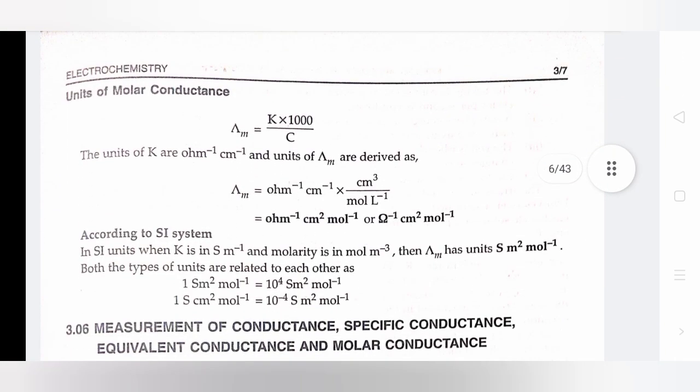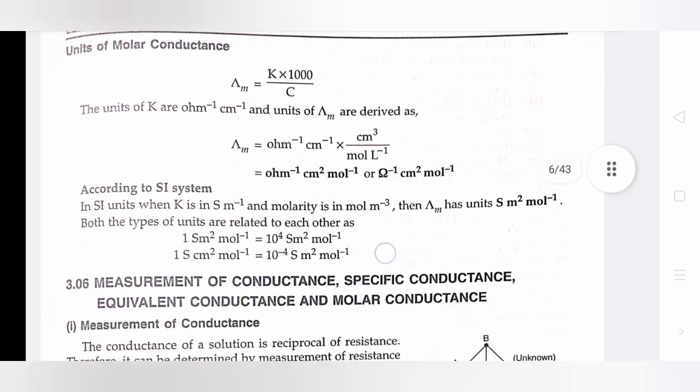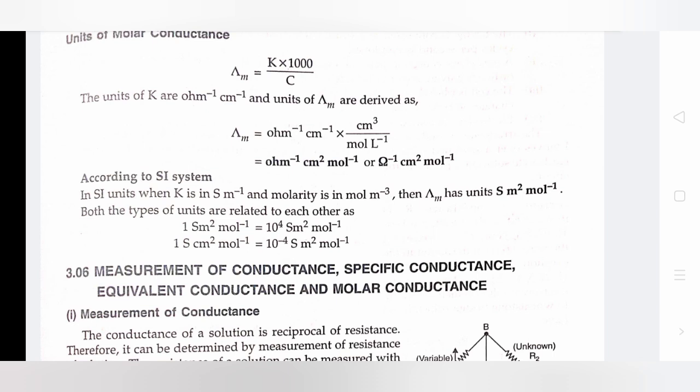The unit of molar conductance is ohm inverse centimeter square mole inverse. According to the SI system, when kappa is in S meter inverse and molarity is in mole meter minus 3, then del m has units S meter square mole inverse.